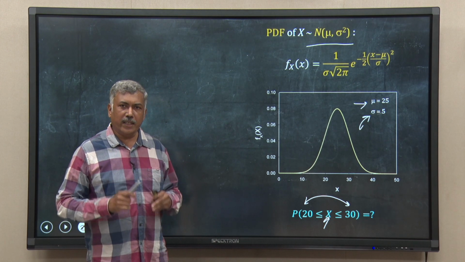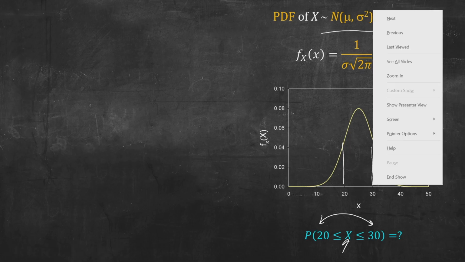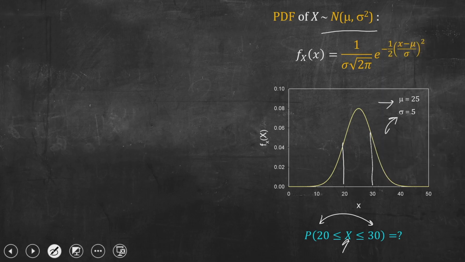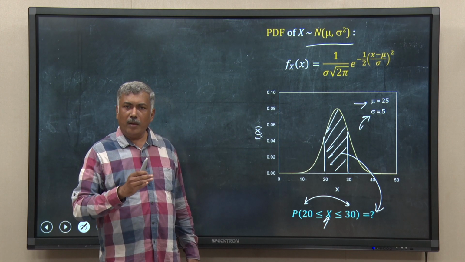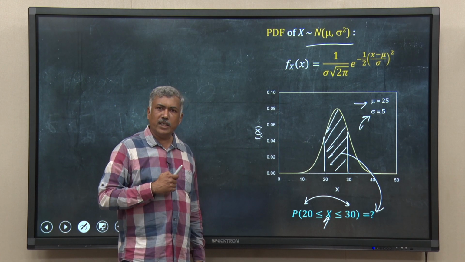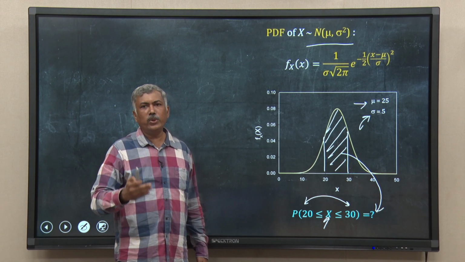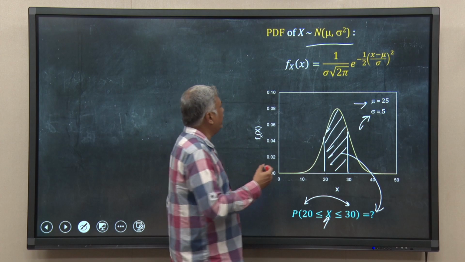From the concept of area under the curve, what I want you to calculate is that, okay, from 20 draw a line, from 30 again I draw a line up to this, and this area under the curve is the probability that I am asking you to calculate. So, the probability that x lies between 20 and 30 is given by the area of the shaded region. And how do you do that? Obviously, we do not calculate this type of question graphically. What we do? We simply integrate this one.